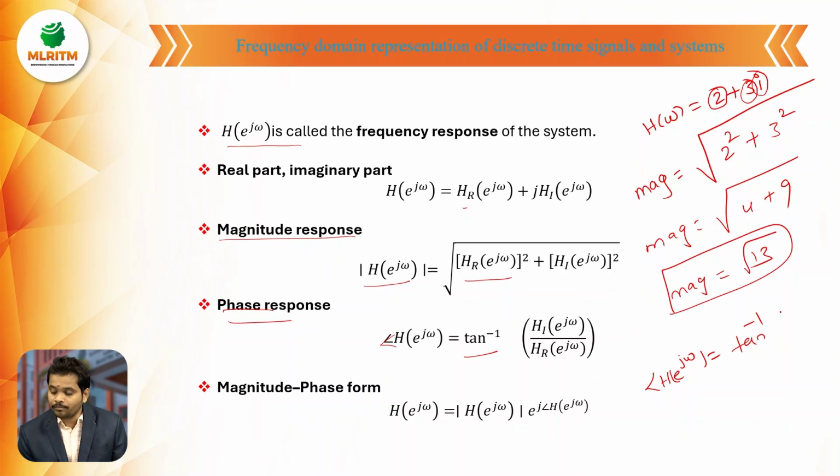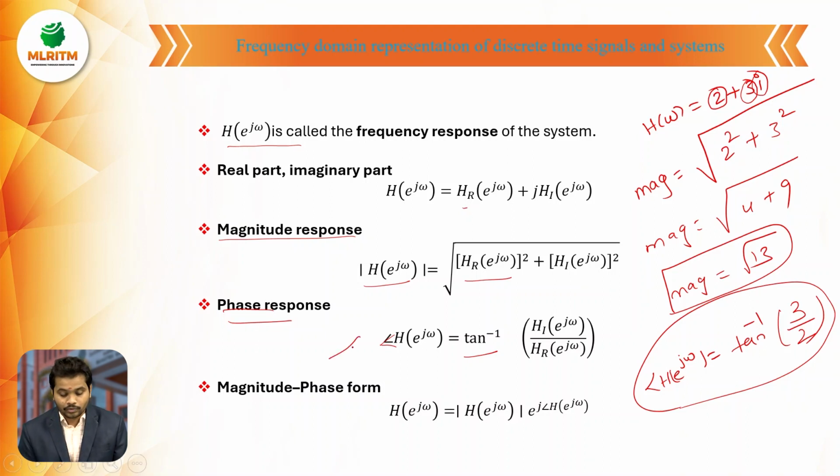What is the imaginary term? 3. What is the real term? 2. So the phase response is tan inverse of 3 by 2, and you can calculate it using a calculator. Then we will get the phase response. Like this, we will find the frequency domain representation.